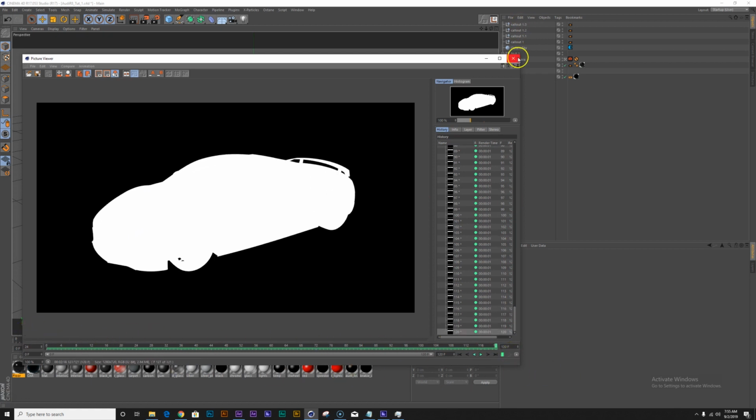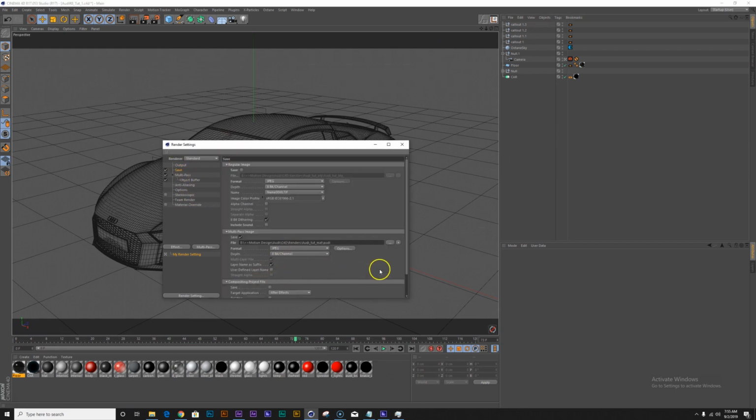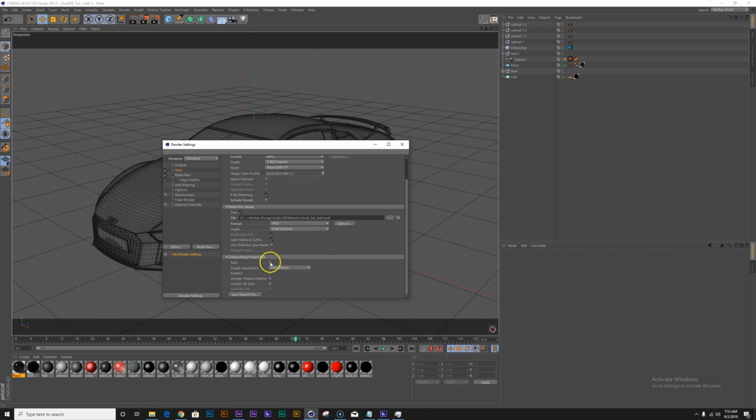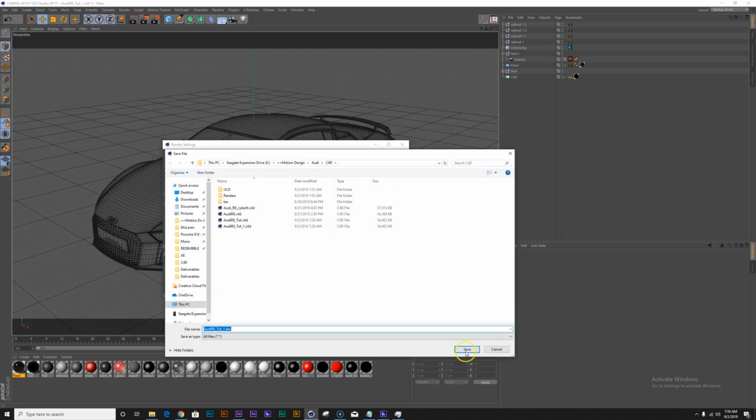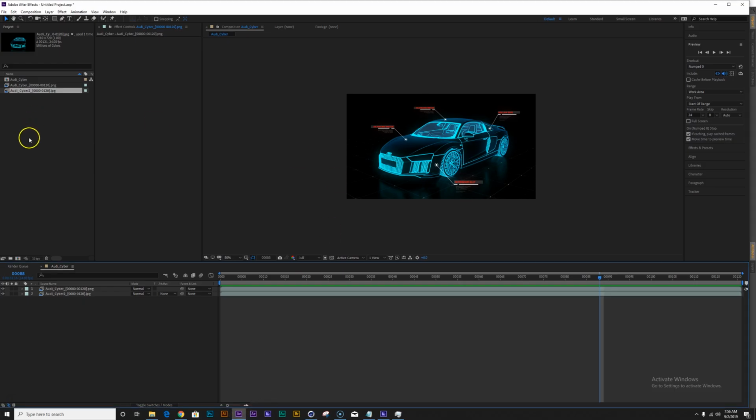Perfect. And one more, so the last thing we want to do is to export an AEC file for After Effects. So let's save that file. Save. Okay, now we can jump into After Effects, and let me just create a folder for these guys.